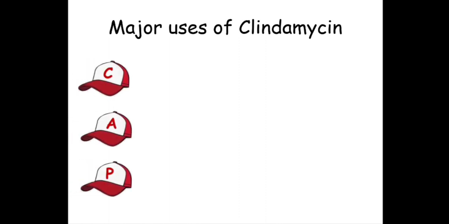Now, the major uses of clindamycin can be remembered from the mnemonic CAP. C is for cocci. Clindamycin is useful in cocci like staphylococcus and streptococcus kind of organisms. A is for anaerobic bacteria.